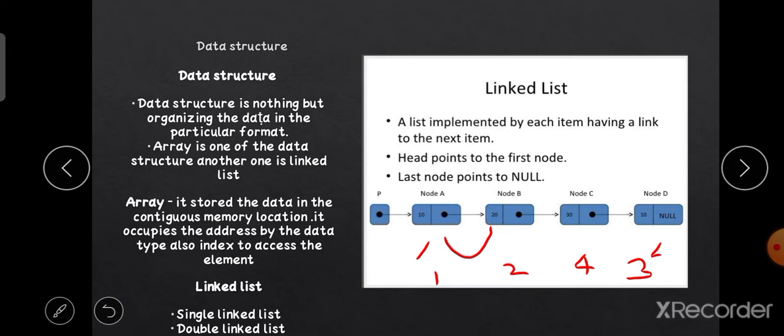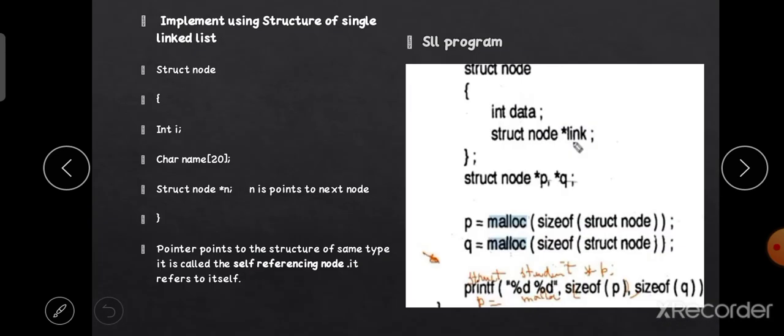But in the linked list, we use different memory locations. The pointer points from one memory location to the other. Next, implement the single linked list using a structure. This is the structure implementing the single linked list.